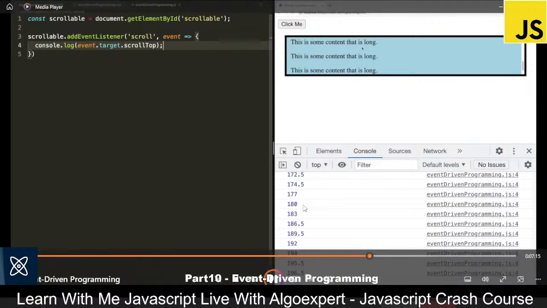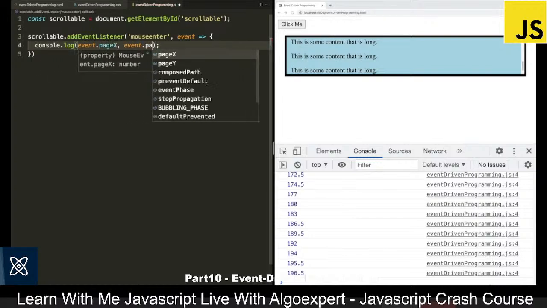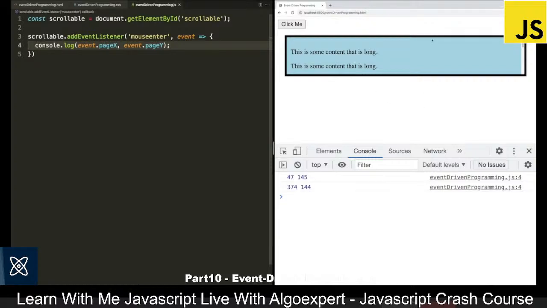Now a similar event we have to the scroll event is going to be the mouseenter event. So I will change this to mouseenter. And inside of mouseenter, instead of logging out the scrollTop of the target, what I want to do is log out event.pageX and event.pageY. So I can save this and come back over to the browser. And whenever I put my mouse over this box, so over the scrollable container, you can see it logs out where my mouse was. And if I remove my mouse and put my mouse back over it, it logs out where my mouse was once again.